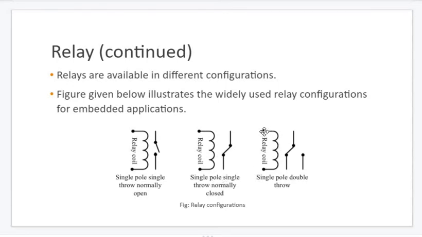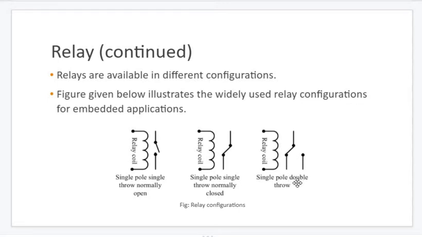Bipolar means, if you start supplying this switch, it is in the middle. Assume it is in the middle, it is free. If you supply power here, it will create a magnetic field. Whoever was free to move here will get selected and pulled towards the coil. That is called double throw.